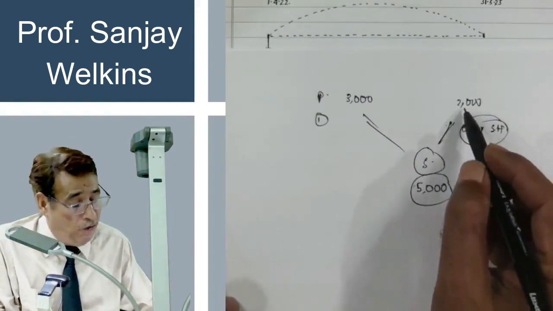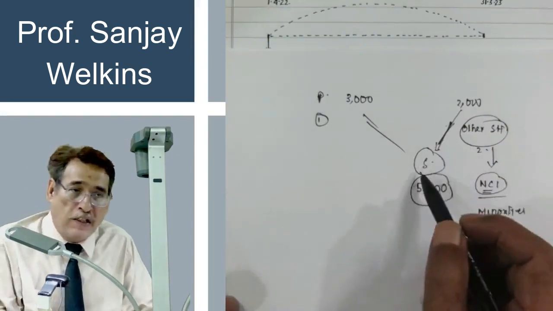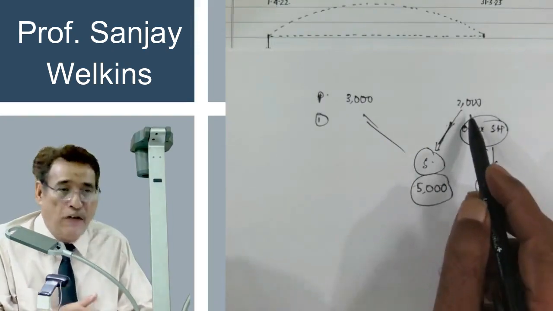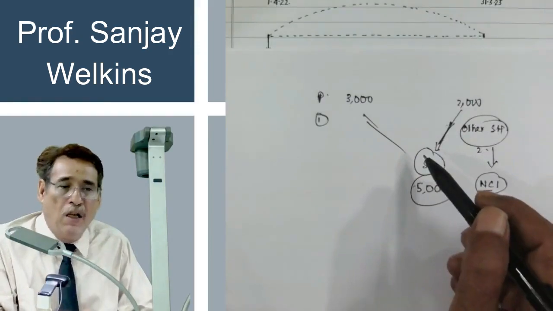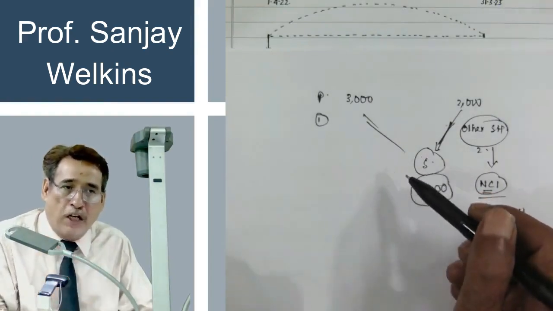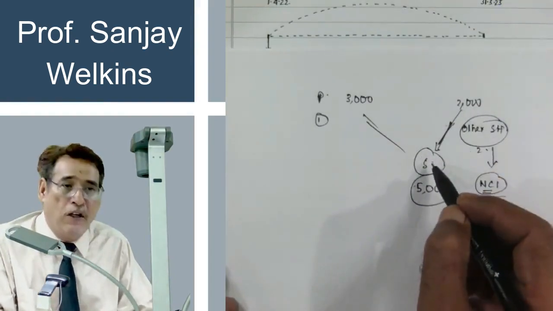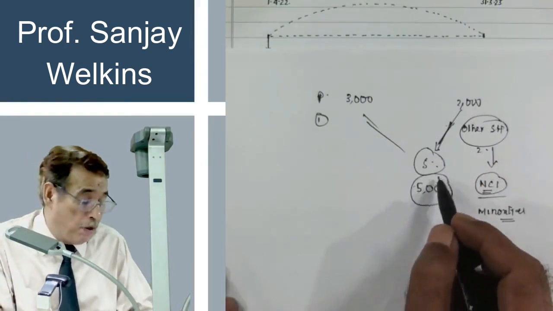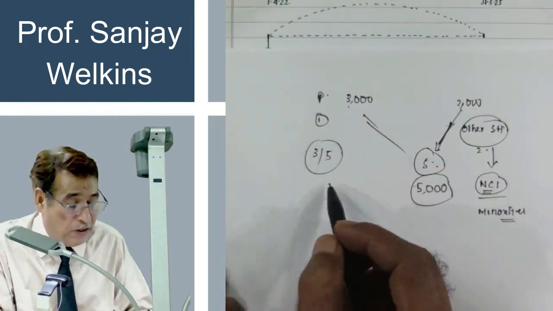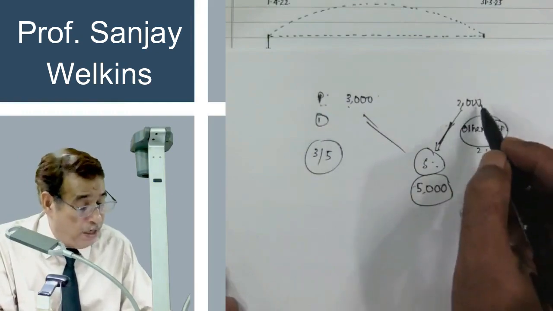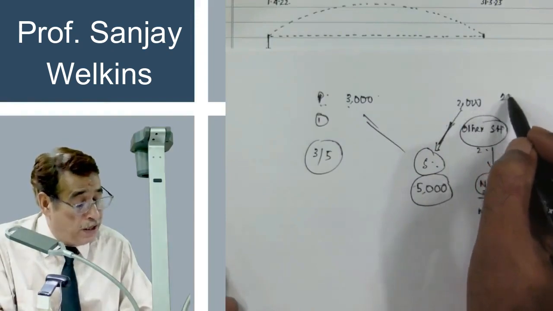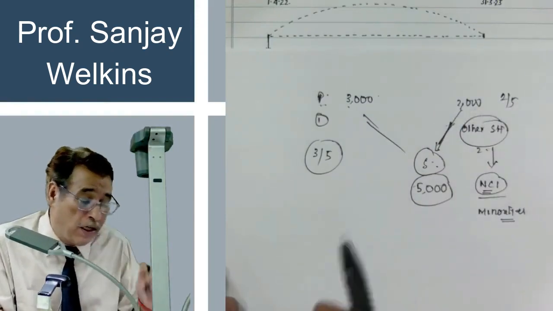Yes, sir. If you are a shareholder of an entity, quite obviously that means you have some interest in that particular company. Obviously, when I invest into a particular entity, I acquire, in proportion to my share, a right over the net assets of that company. Because other shareholders have also invested in this entity, out of 5,000, 3,000 shares are in our hands. So we may say 3/5 control or 60% control is in the hands of P Limited. And other shareholders in all have 2,000 shares, so they have 2/5 control over this entity.